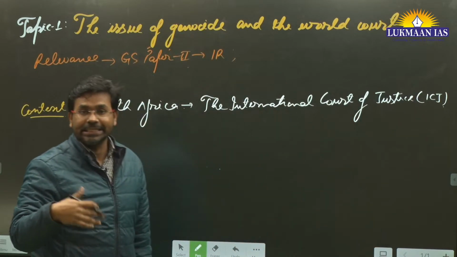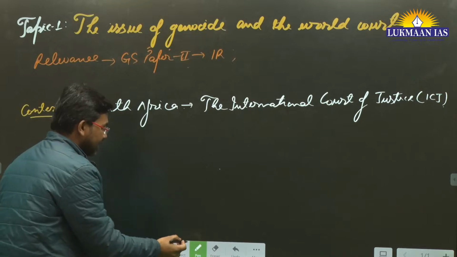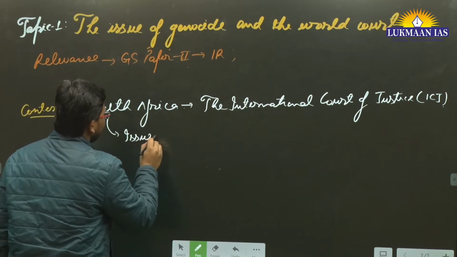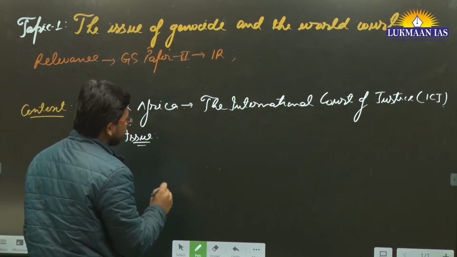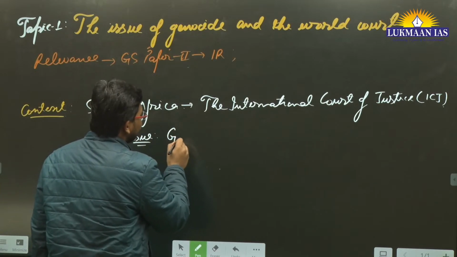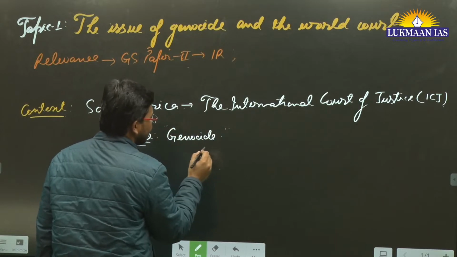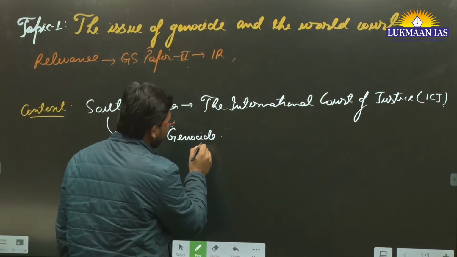South Africa has reached the International Court of Justice, and what is the issue with which it has reached? It has reached the International Court of Justice by citing that genocide is happening. Where is genocide happening?